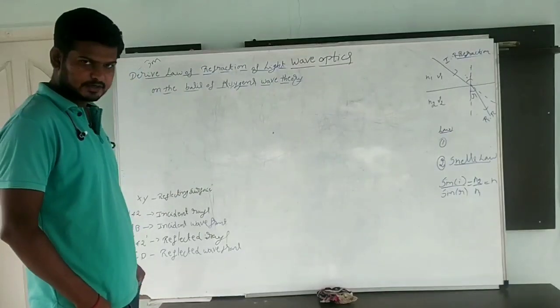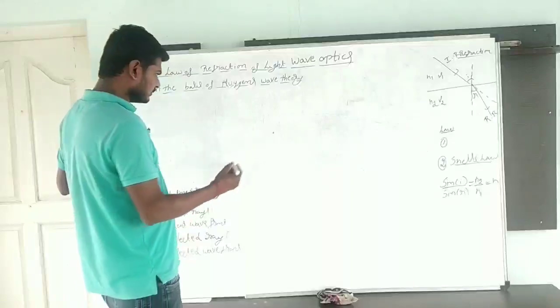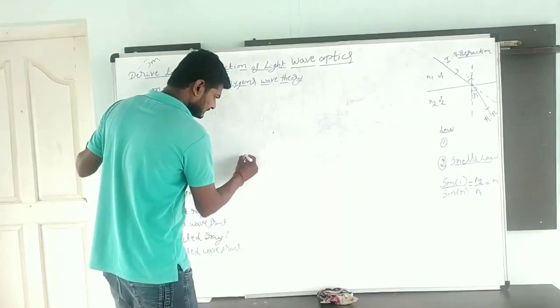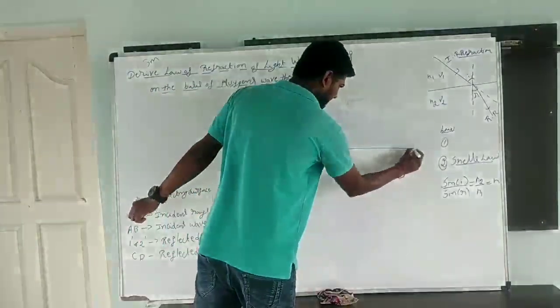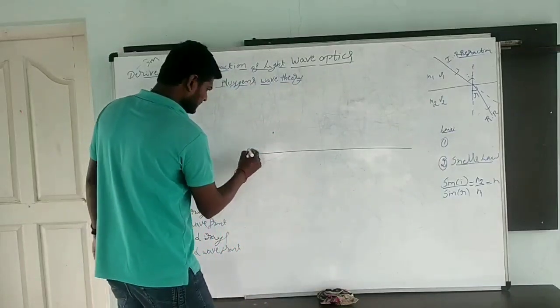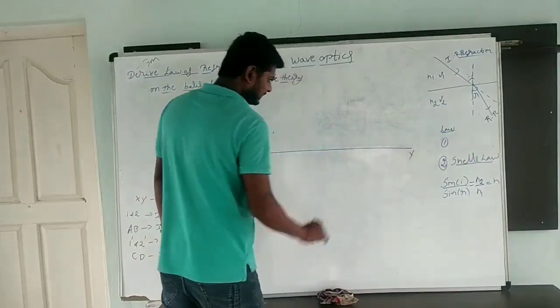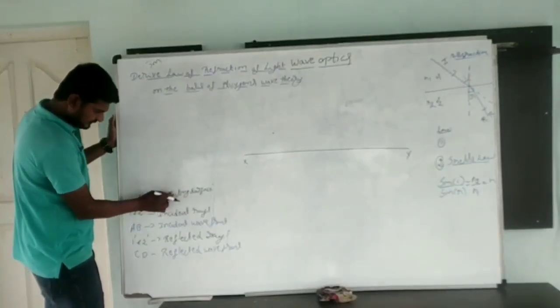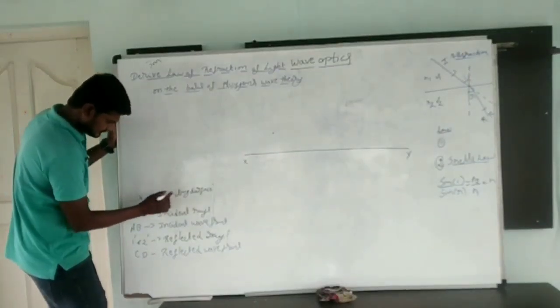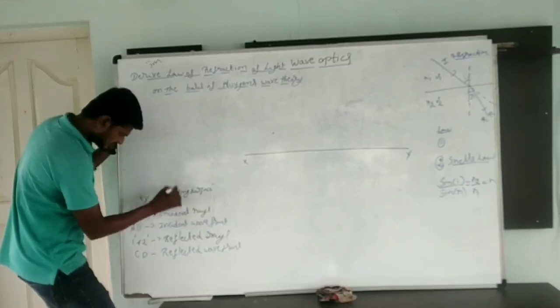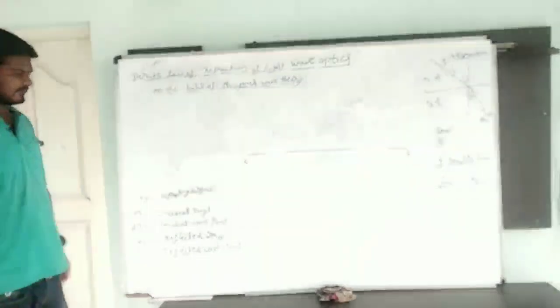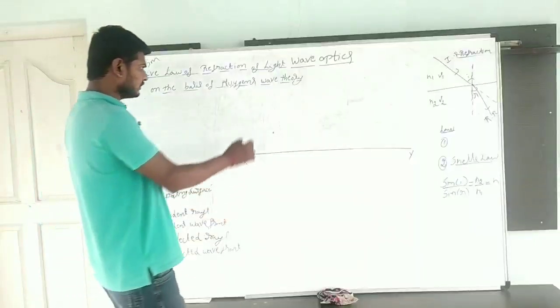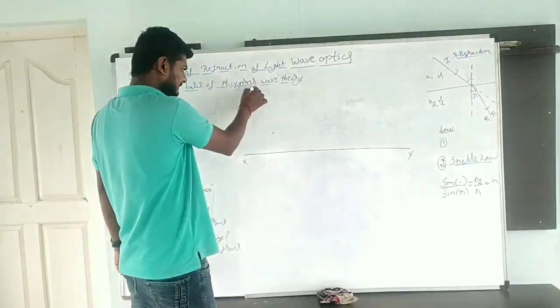Simple. The diagram will be important. Observe properly. I am going to take the refracting surface XY, transparent. Here XY is the refracting surface. I am going to incident two rays of light.